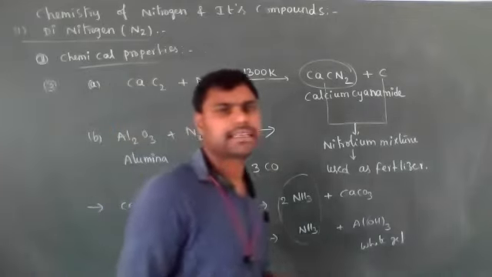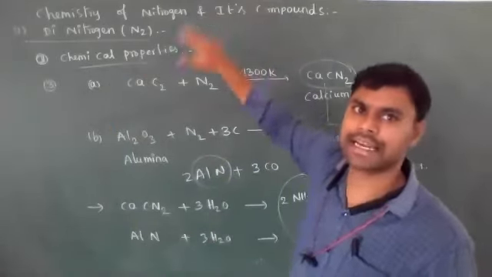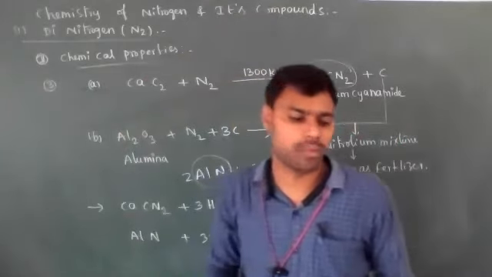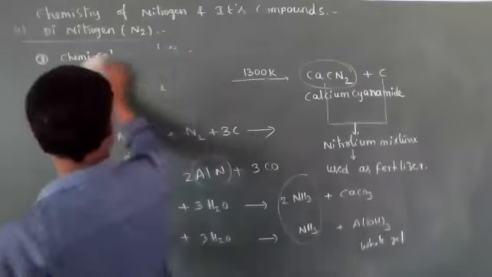Okay, let's see the second nitrogen compound. The next nitrogen containing compound is ammonia. Ammonia preparation methods and properties we need to discuss.